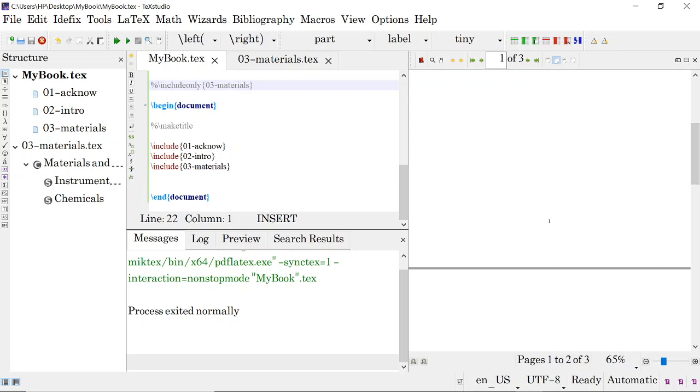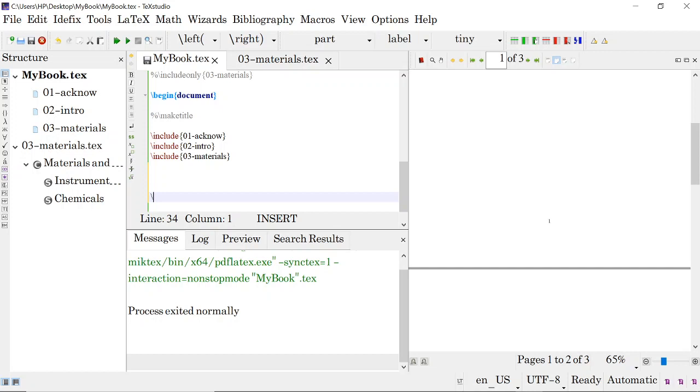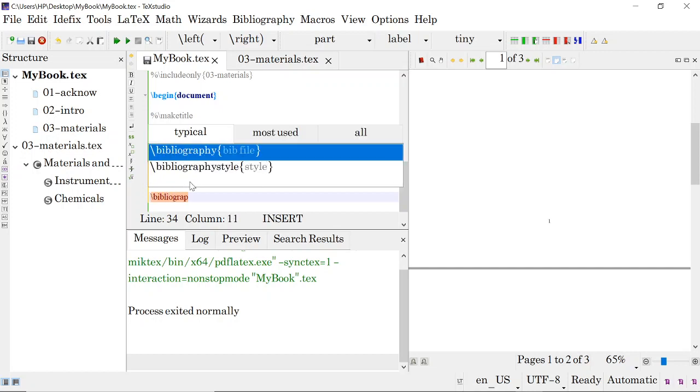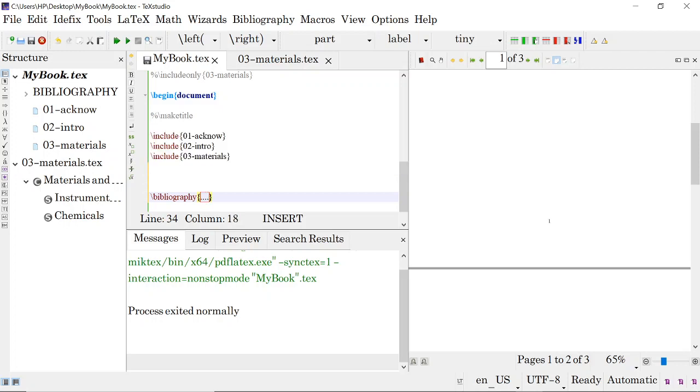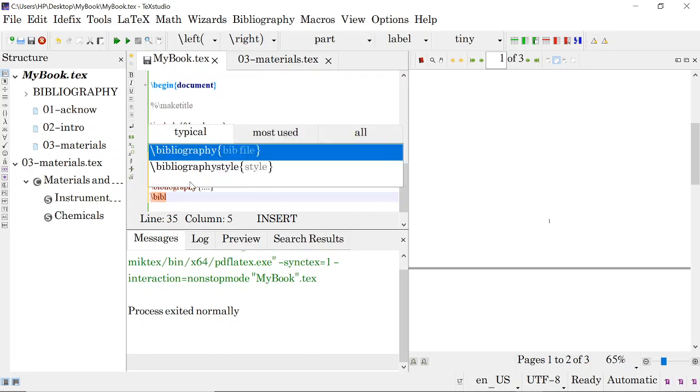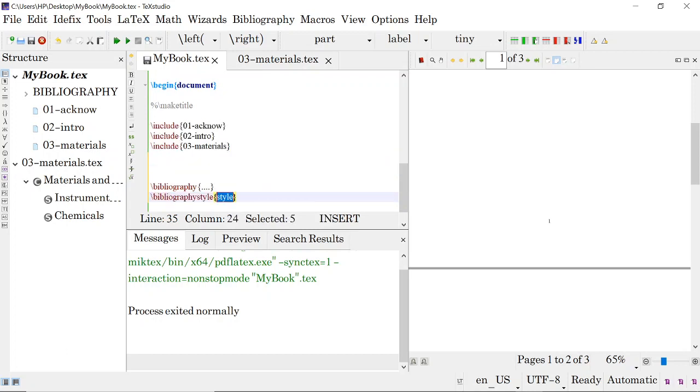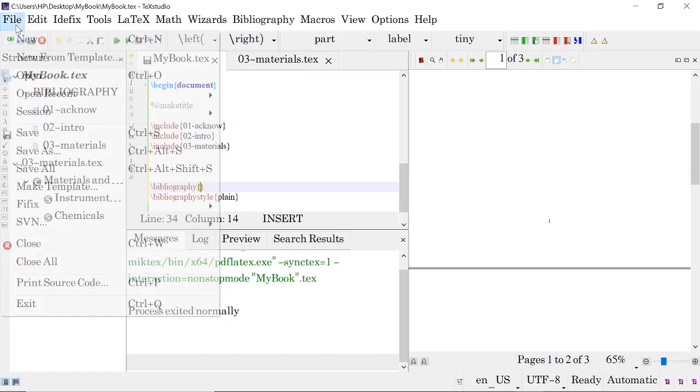So for bibliography we can include it here itself. Okay, bibliography. So you select the bib file, whatever it is. Okay, then write bibliography style, and for the present take the plain one. Okay, suppose we have already created some bibliography material in our previous one.